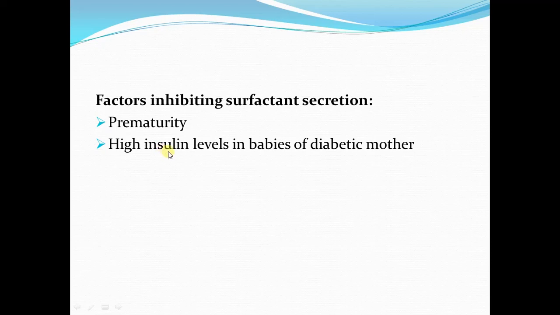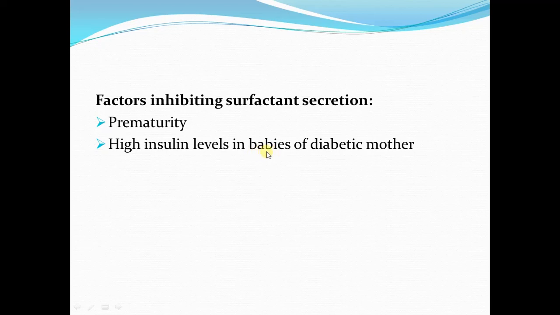Secondly, high insulin levels in the babies of diabetic mothers also interfere with surfactant secretion. The diabetic mothers have hyperglycemia. This also exposes the baby to high blood glucose.